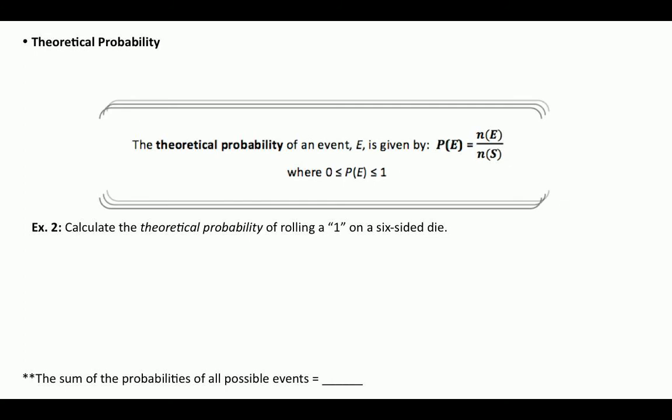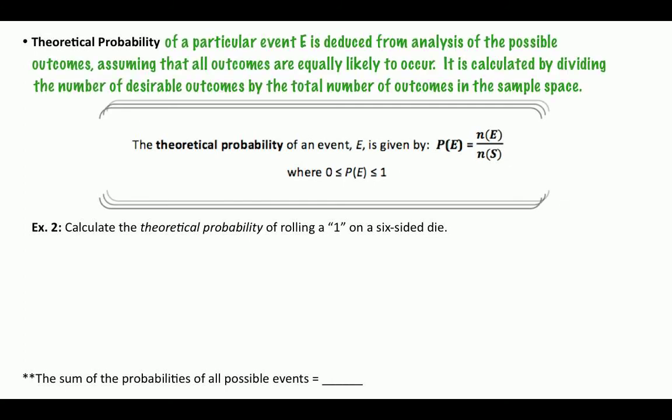So here's a good definition. The theoretical probability of a particular event E is deduced from analysis of the possible outcomes, assuming that all outcomes are equally likely to occur. So we're not talking about loaded coins or loaded dice. We're talking about fair coins, fair dice. It's calculated by dividing the number of desirable outcomes by the total number of outcomes in the sample space.